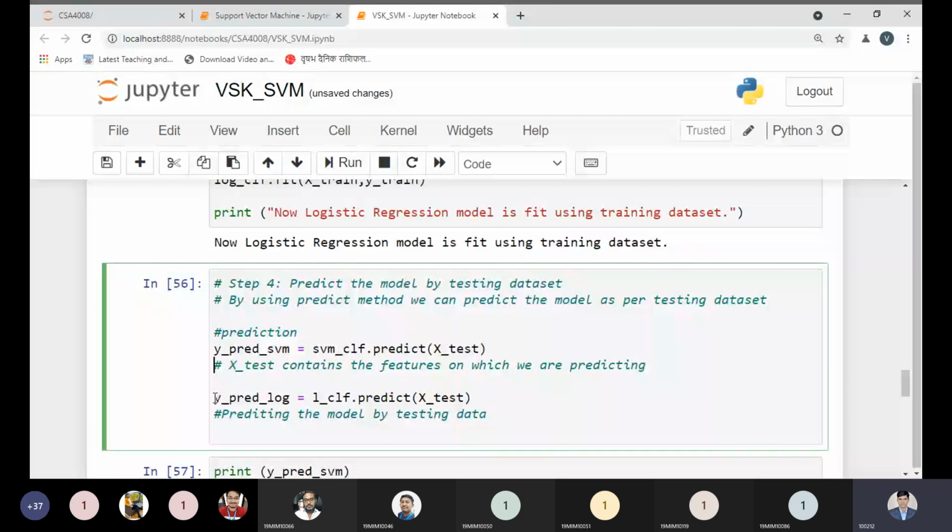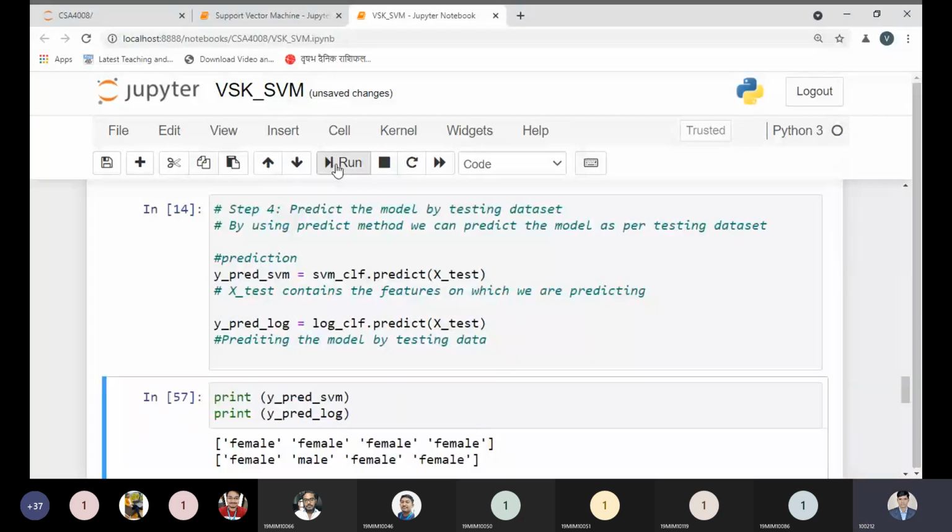Now, same thing I will do for the logistic regression. So I have this variable, and we have to use the same testing data set. Now let me run this code.